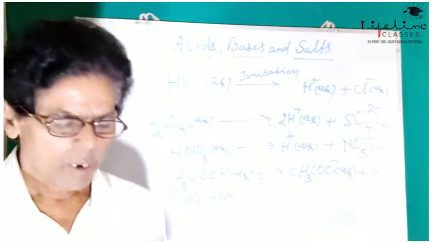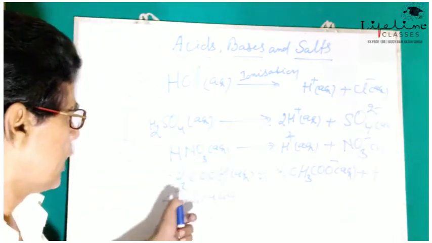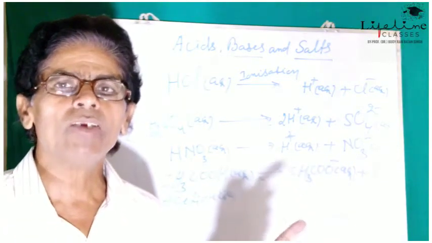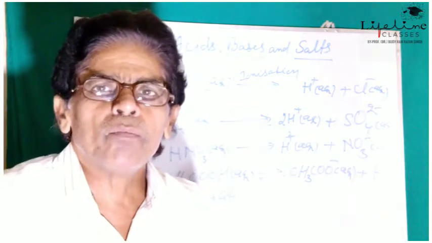What is the difference between the ionization of mineral acids and weak acids like acetic acid? Mineral acids get ionized completely.